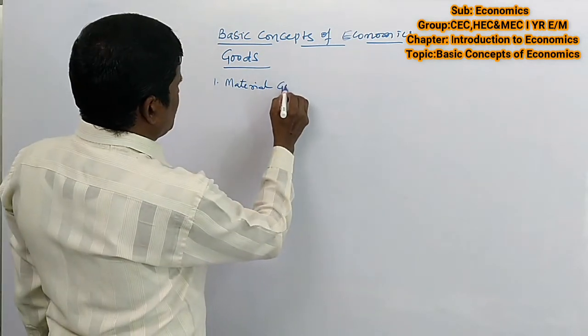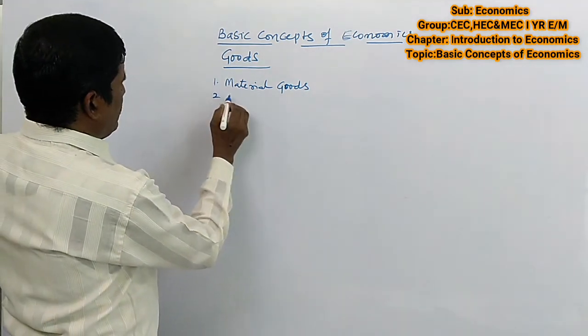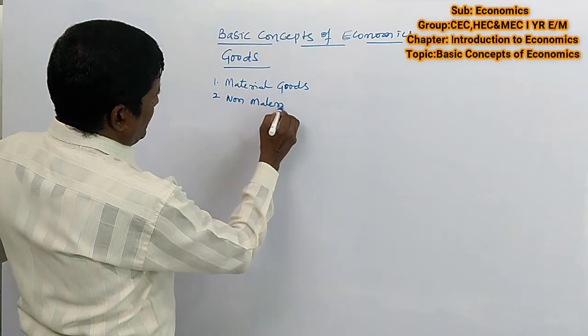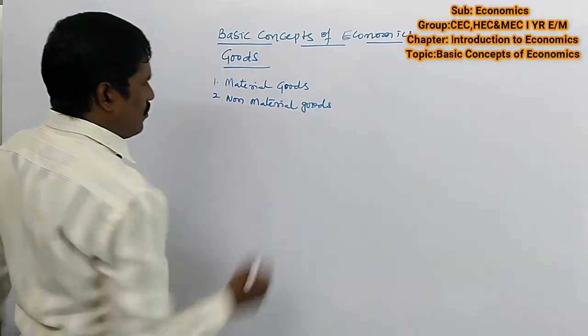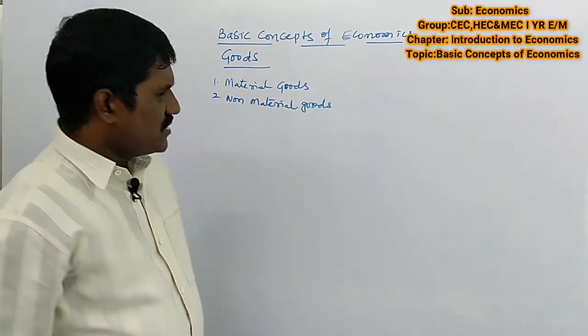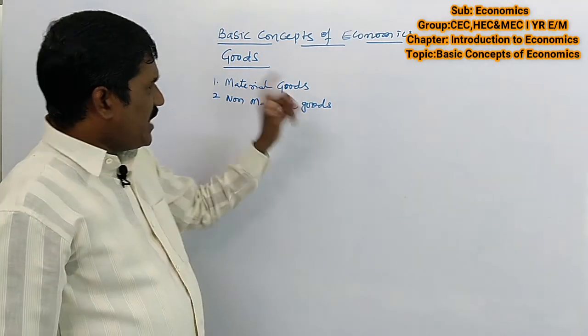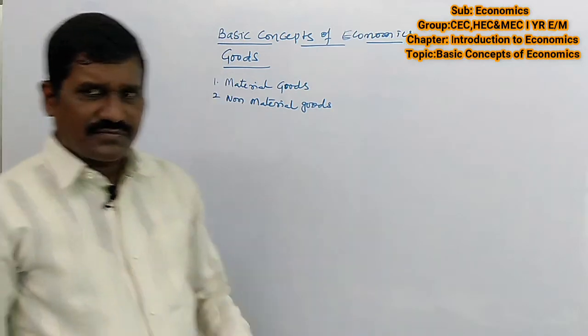material goods. Second one, non-material goods. What is a material good and what is a non-material good? First of all, we want to know what goods are.